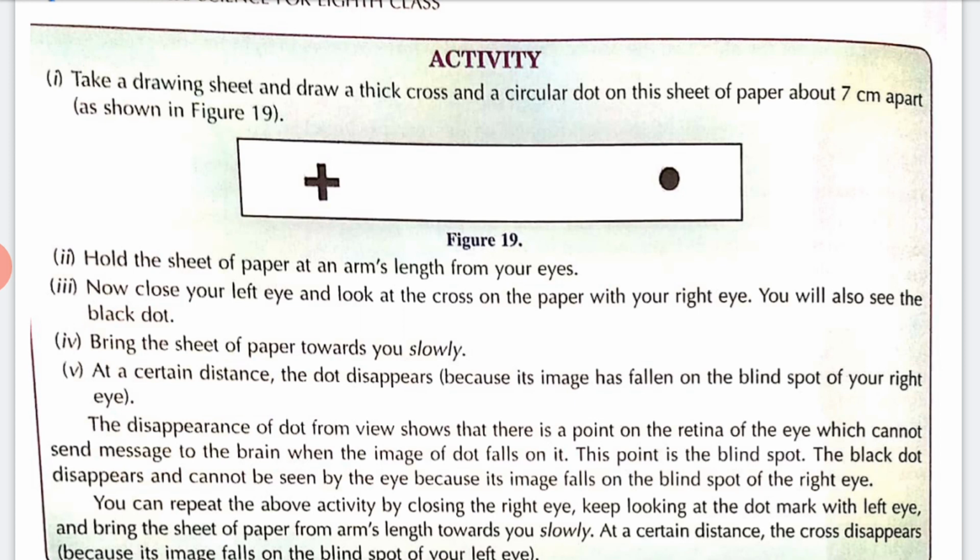So the disappearance of the dot from view shows that there is a point on the retina of the eye which cannot send a message to the brain when the image of the dot falls on it. Clear? Yes.